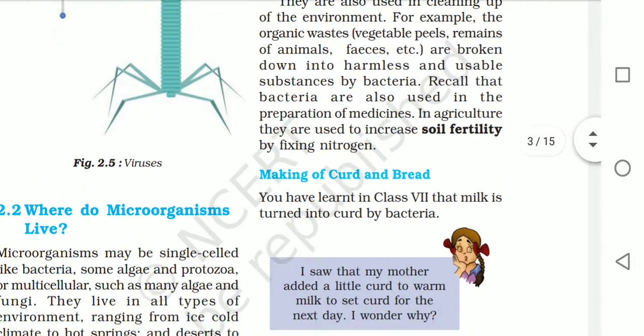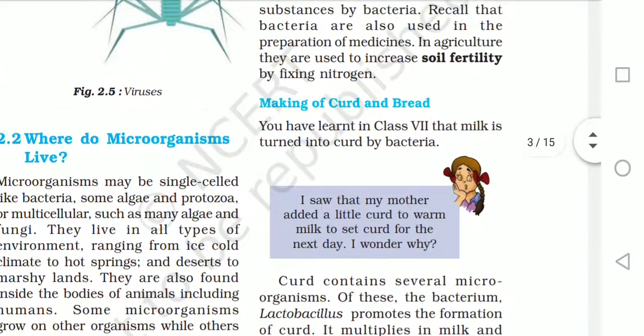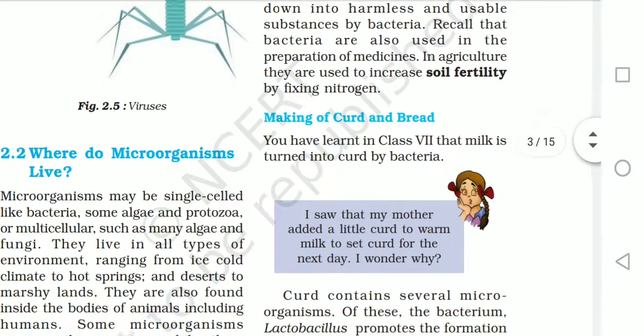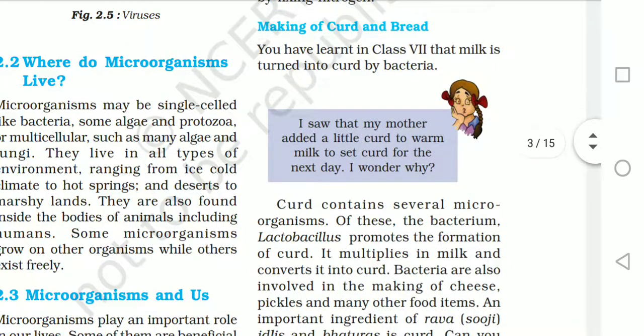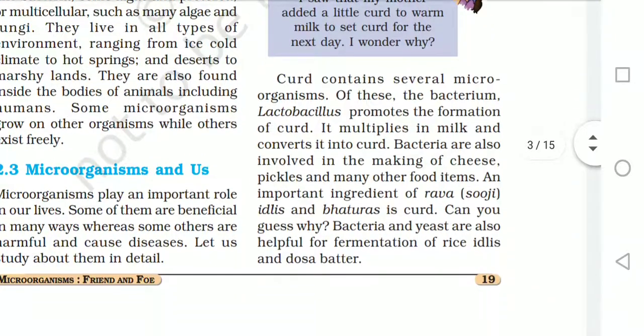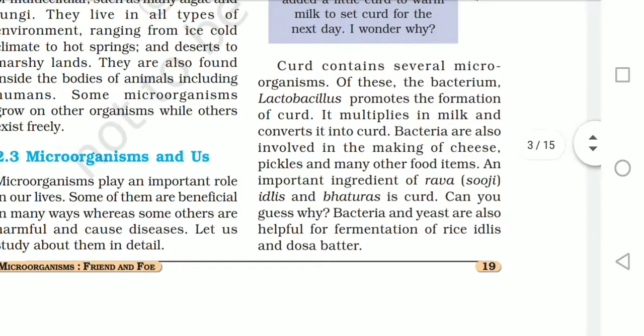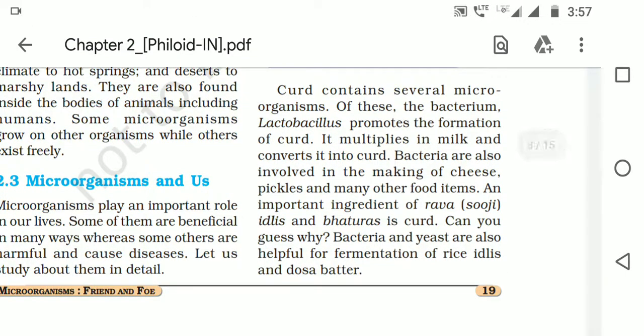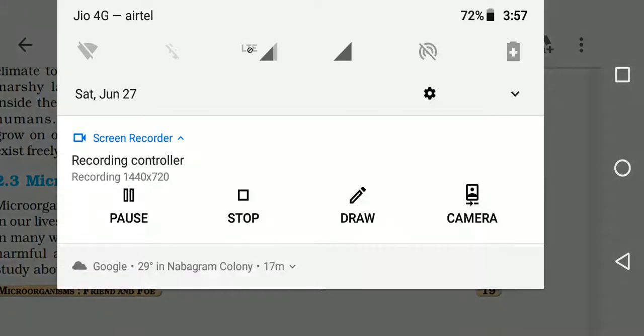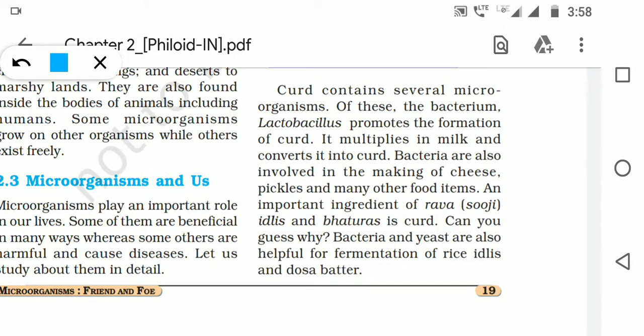Then we come to the making of curd. We have studied this already. Curd contains several microorganisms, and the name of the microorganism that helps in the formation of curd is lactobacillus.